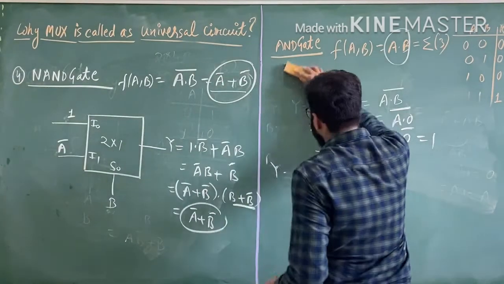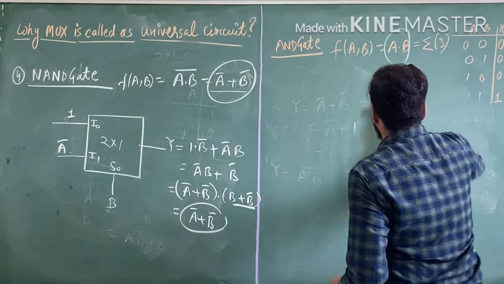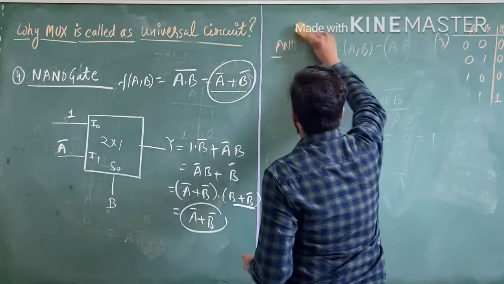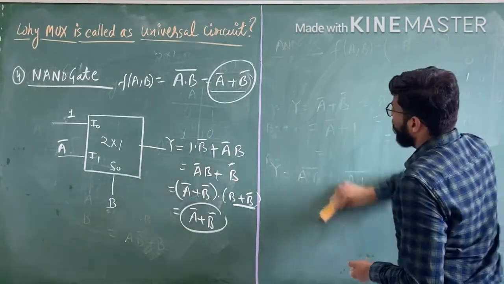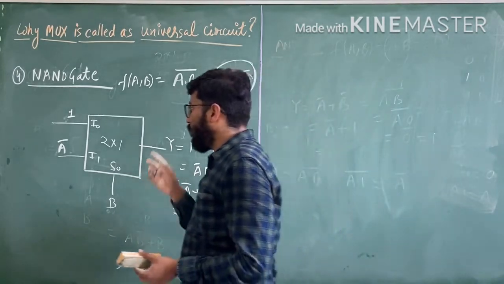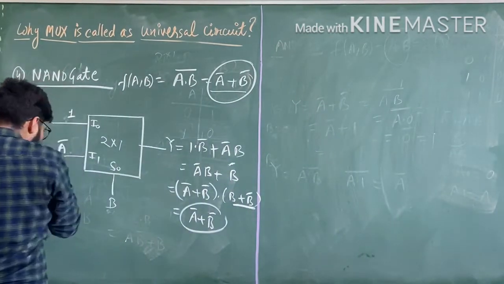Now we have to design the NOR gate. But you have to note one thing also.